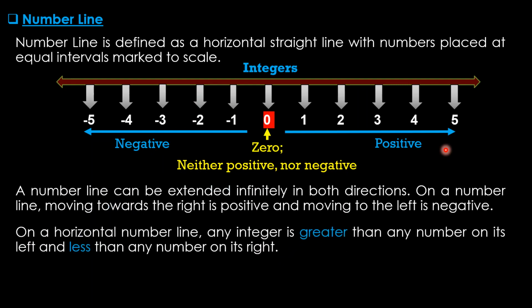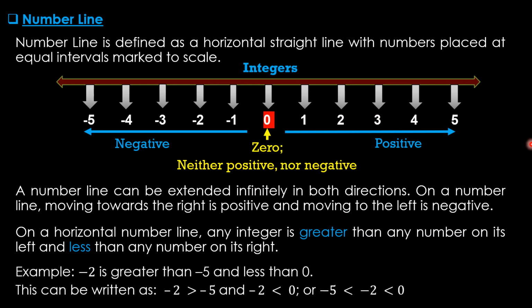On a horizontal number line, any integer is greater than any number on its left and less than any number on its right. So this is the number line. Any integer is greater than any number on its left. So if we consider this, it is greater than any number on its left, and this is less than any number on its right.